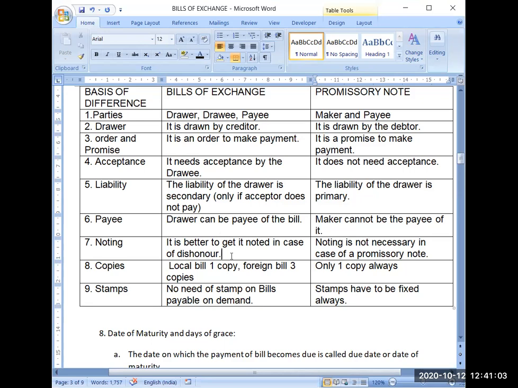Now noting. This is again a new term, so I will explain in detail what is noting. See, bills of exchange is a legal document. It is like an agreement done between the seller of the goods and the buyer of the goods for the payment of the goods on a particular date. It's a promise that I will be making your payment on such and such date for such and such amount to such and such person.